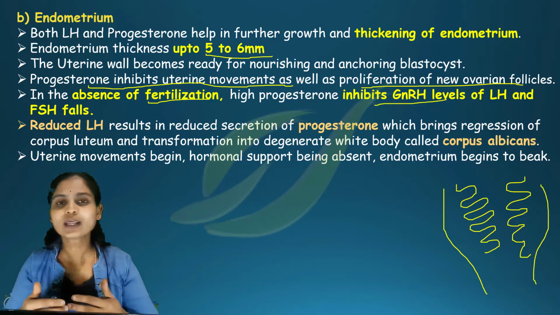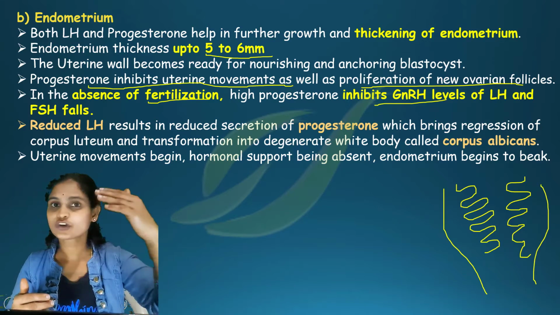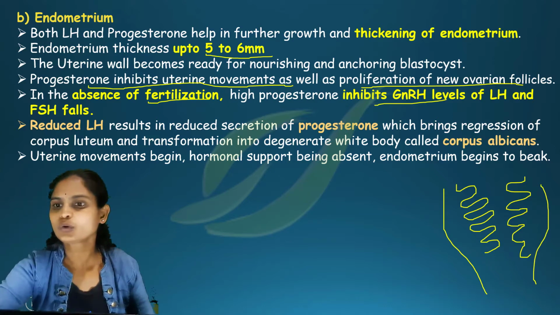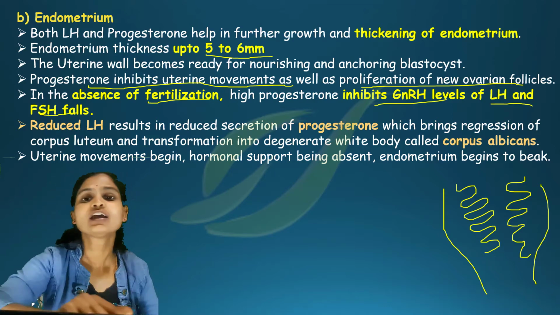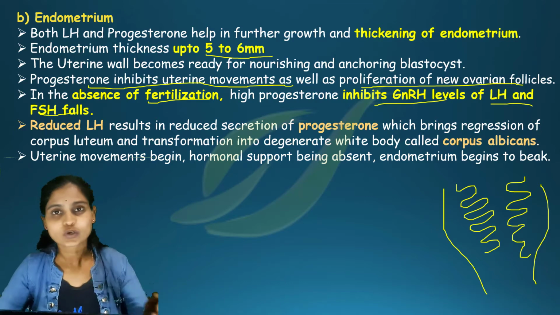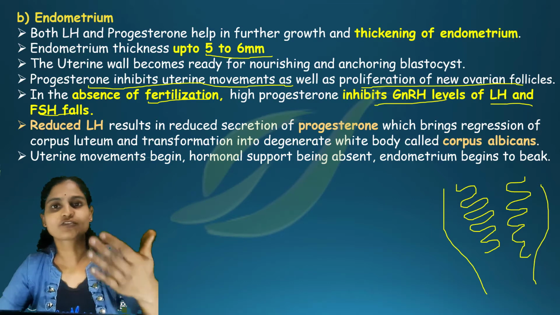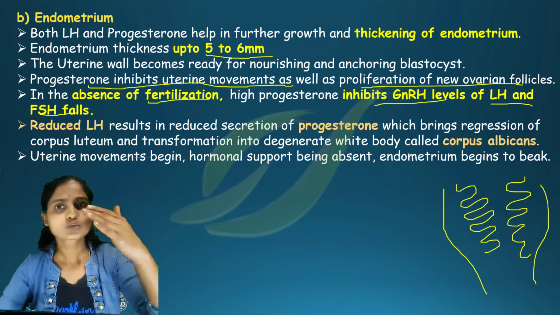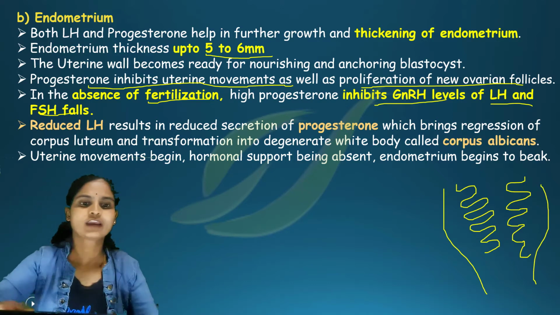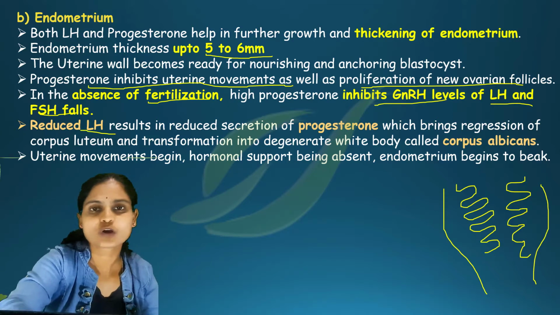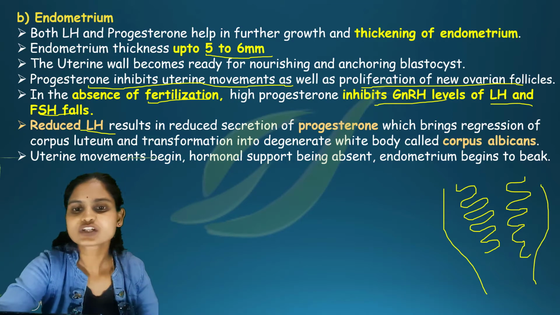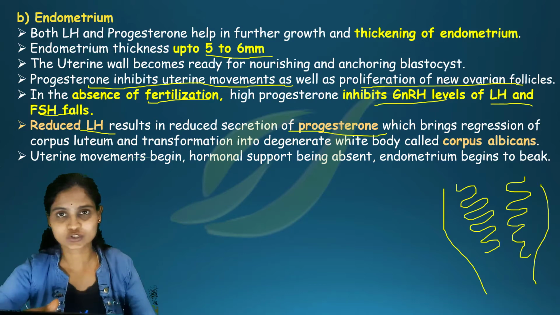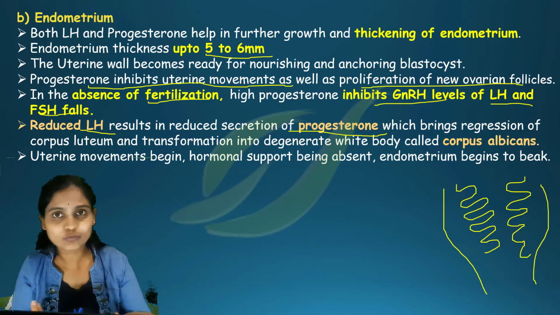Okay, so now what happens? It gives a message to the hypothalamus, which in turn controls the level of LH and FSH hormones. So it stops the production of FSH and LH hormones. When these hormones stop production, as they get reduced, the progesterone hormone automatically gets reduced. So there is no requirement of progesterone.